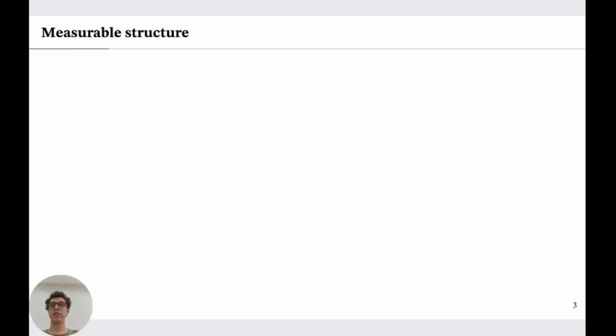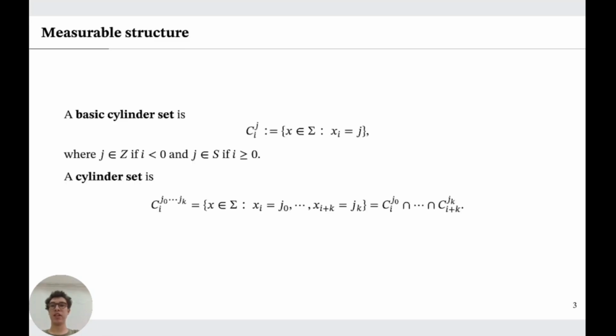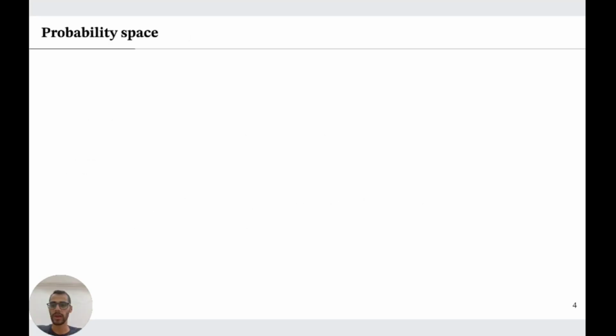To define the measurable structure of the zip-shift space, we first define cylinders. So this is a basic cylinder set. And the general cylinder set is an intersection of basic cylinders. We denote the sigma algebra generated by all the cylinder sets as C. We can endow this measurable space with a probability measure.